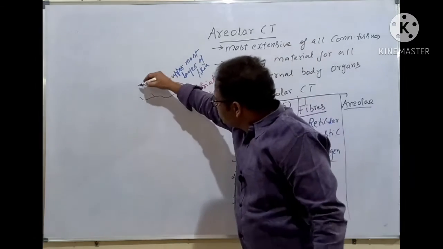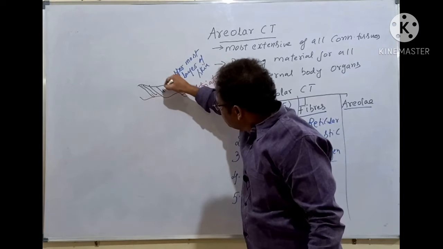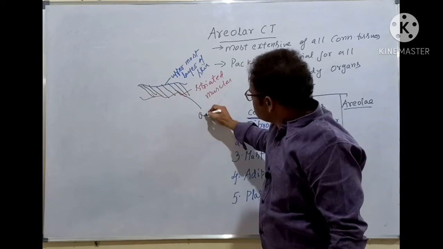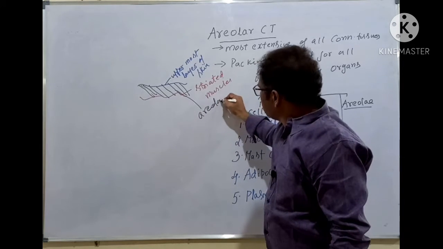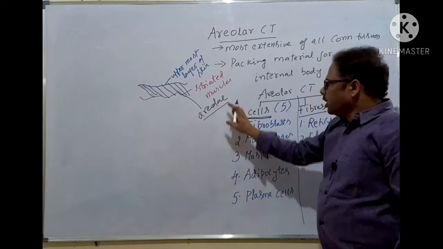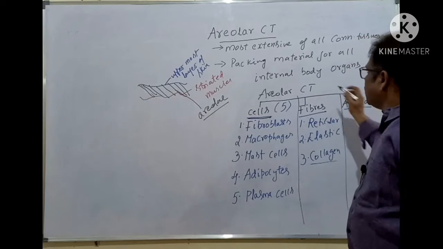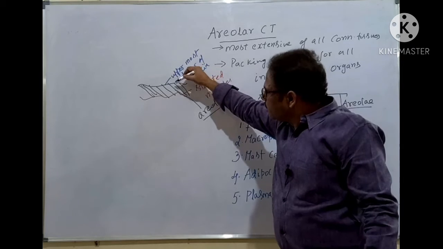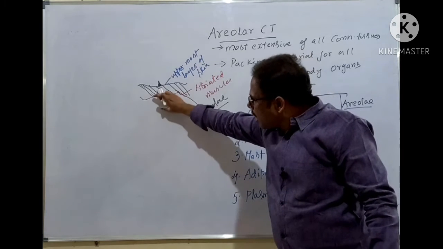Here is a packing material, and some gaps are there. These are called areolae. Areolae is nothing but the areolar connective tissue. See here, the uppermost layer of the skin is attached to the underlying one, that is